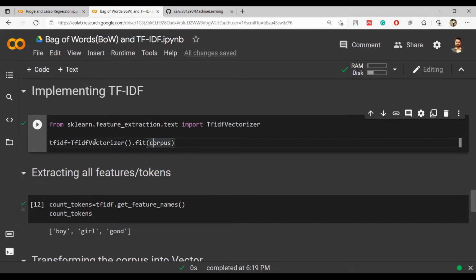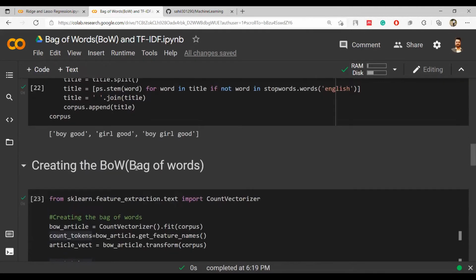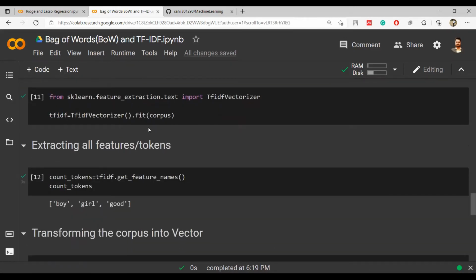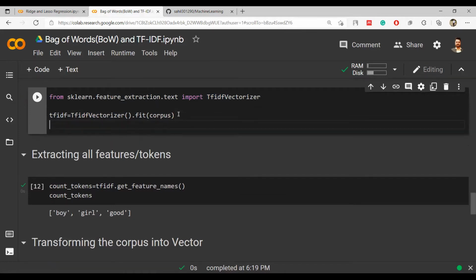So the TF-IDF vector will be equal to TfidfVectorizer().fit(corpus). We had this corpus, and our corpus looks like this. This full corpus will be passed into this statement, TfidfVectorizer().fit(corpus), and this is part of the library sklearn.feature_extraction.text, TfidfVectorizer. So after doing this, let's see the properties of it.